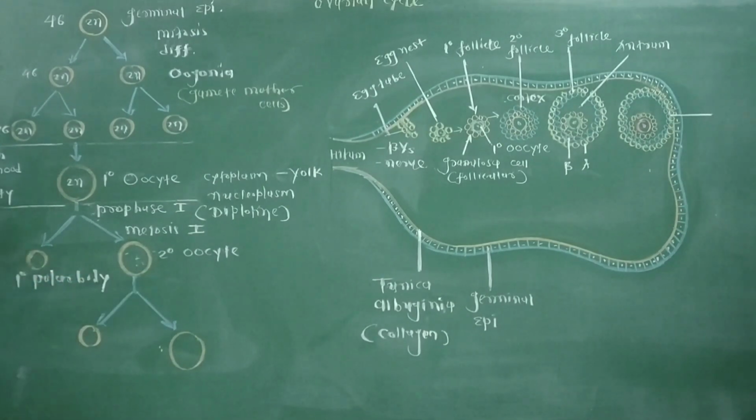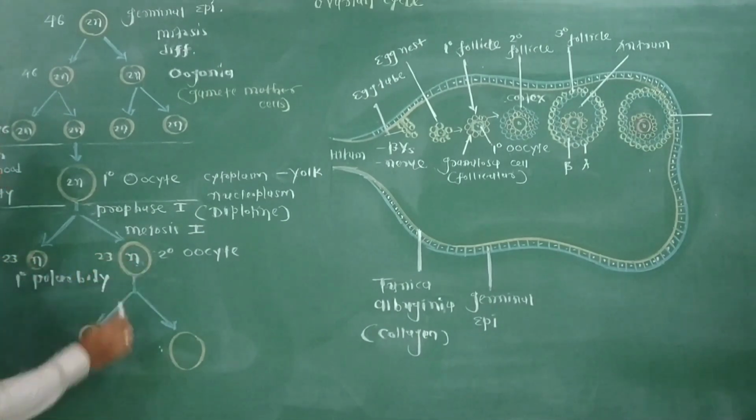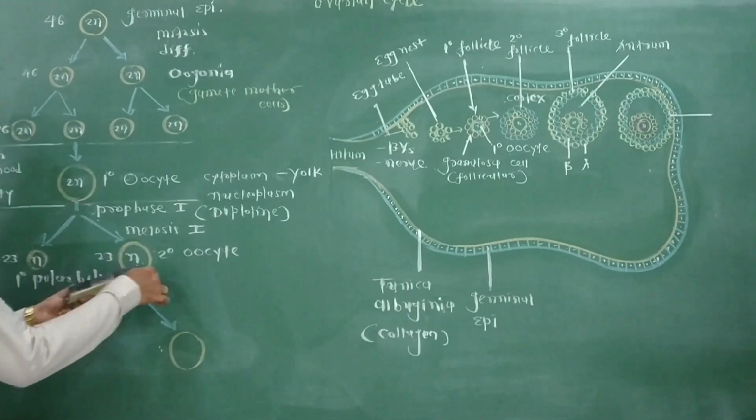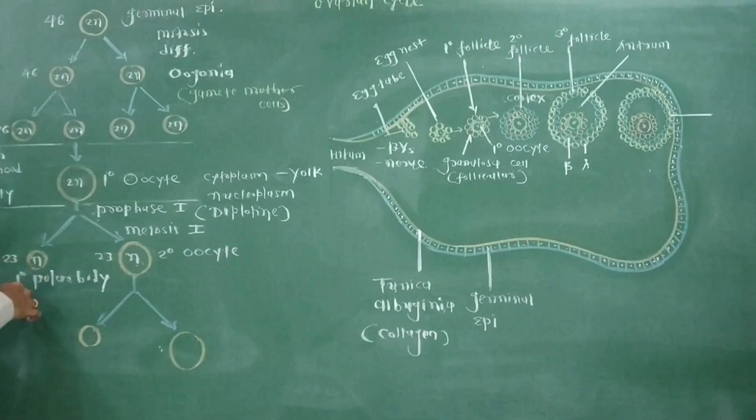Both nuclei are the same, meaning both get 23 chromosomes, but one receives more cytoplasm, the other minute cytoplasm, so that is called the first polar body.